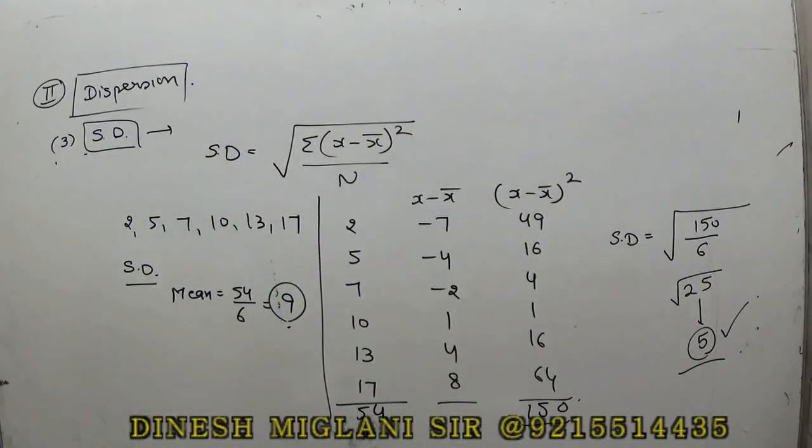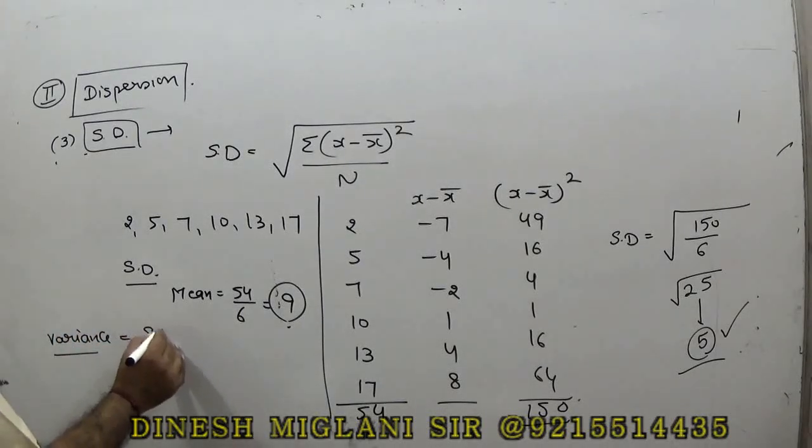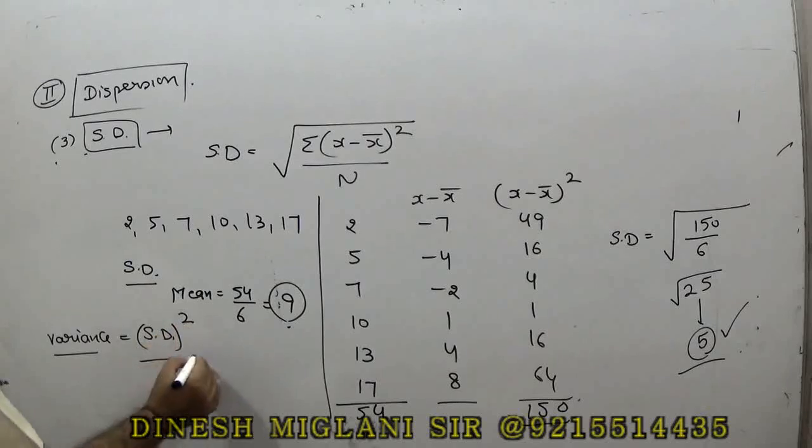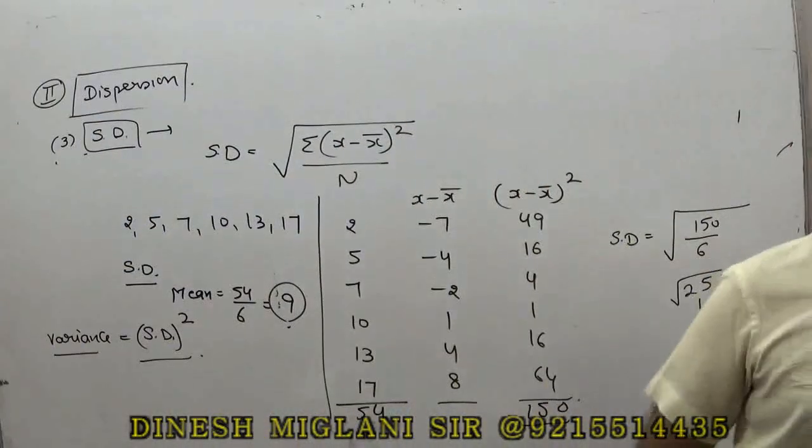One more term we use here is the variance. Variance is basically the square of the standard deviation, that you must know.